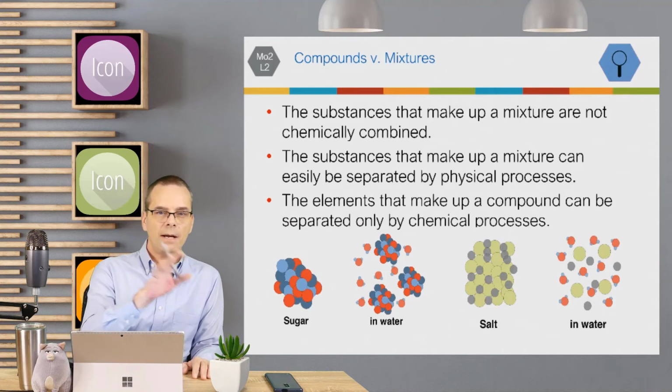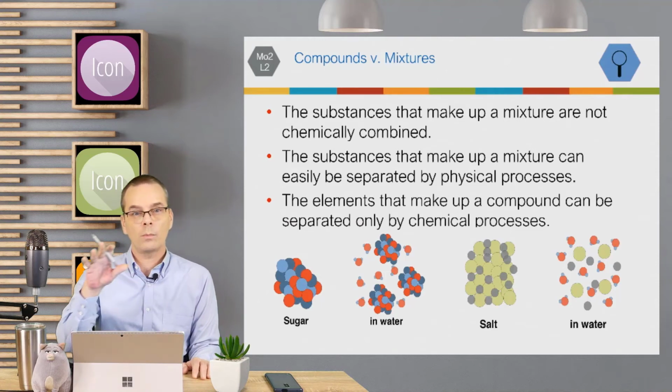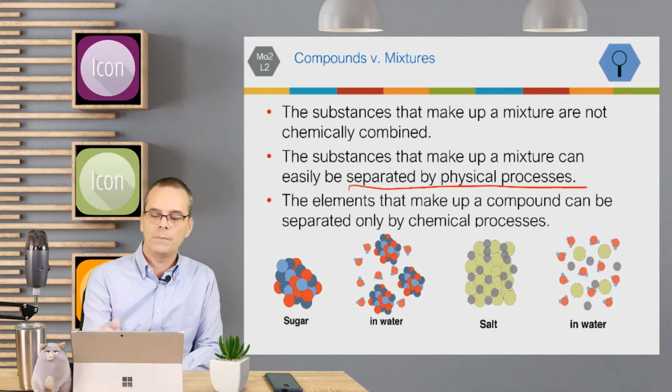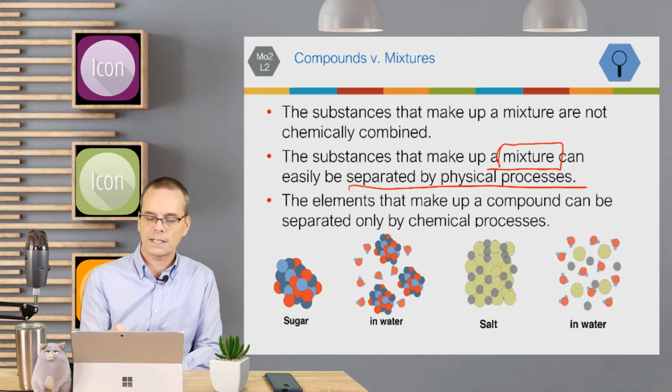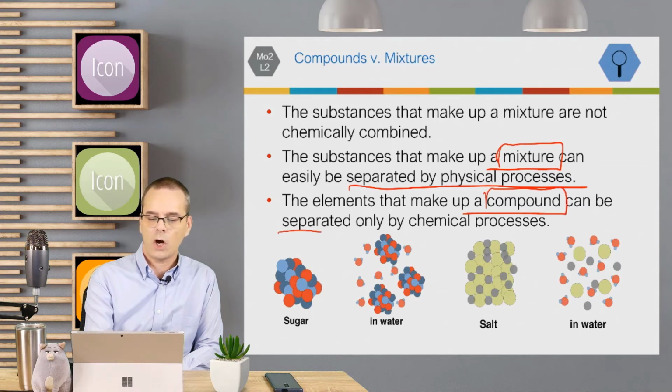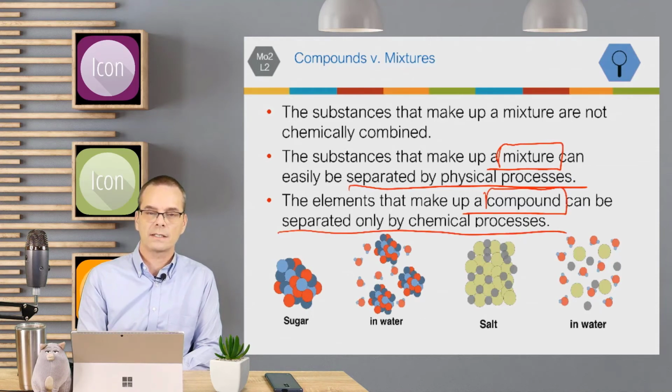The elements that make up a compound can be separated only by chemical processes. Mixtures can be separated by physical processes, while a compound can be separated only by chemical processes. So that's one way that mixtures and compounds are different.